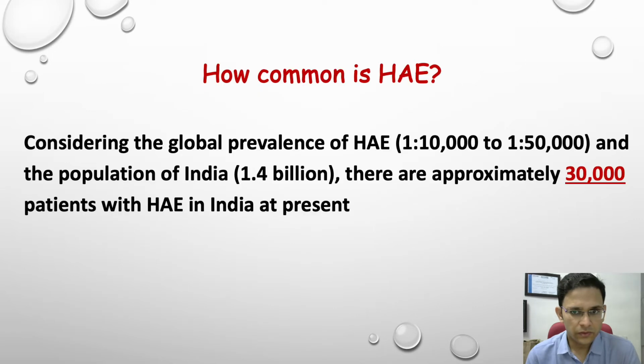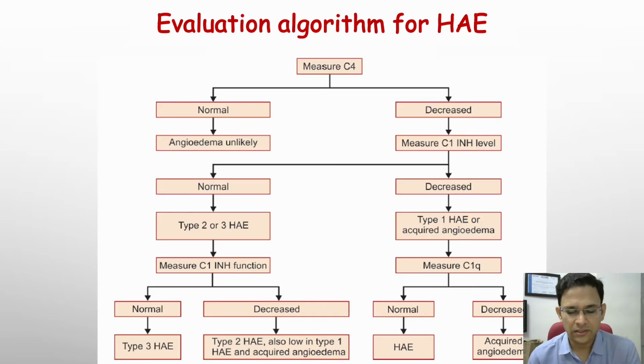It is very important to consider that although HAE is rare, if you look at the global prevalence and the population of India, there are approximately 30,000 patients with the disease in India at present. So far, I think we have not been able to diagnose more than 1,000 of these patients, but there are more than 29,000 patients with this disease still suffering.